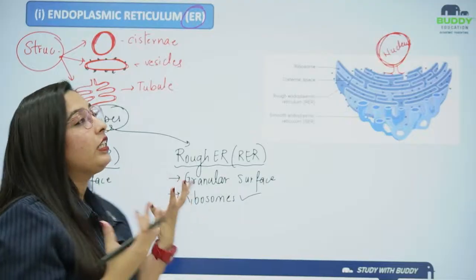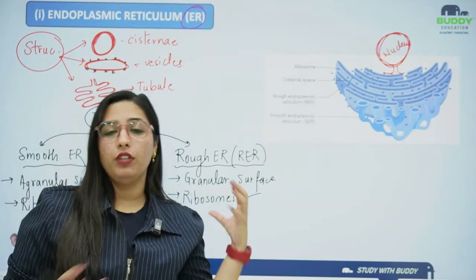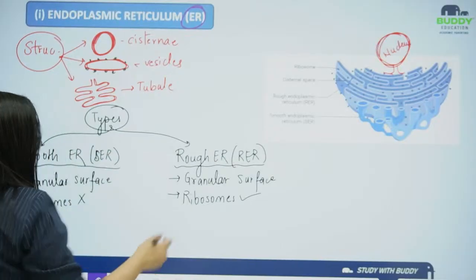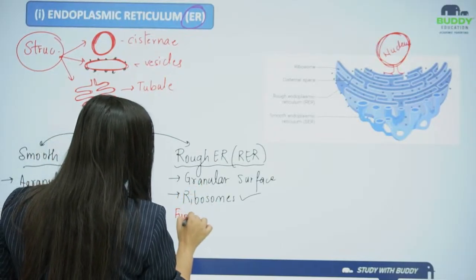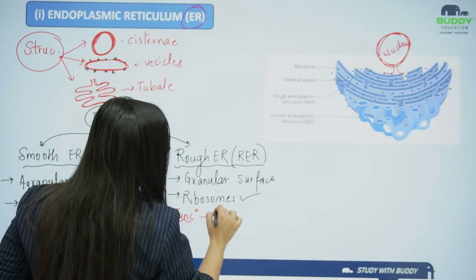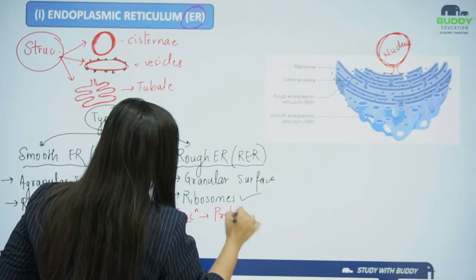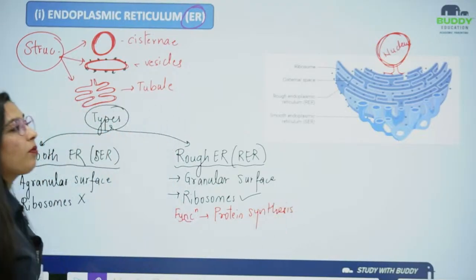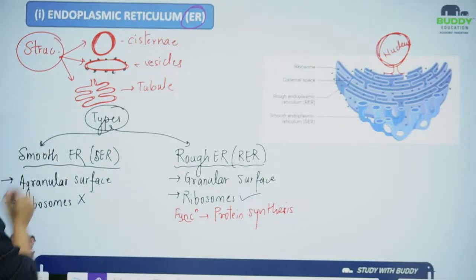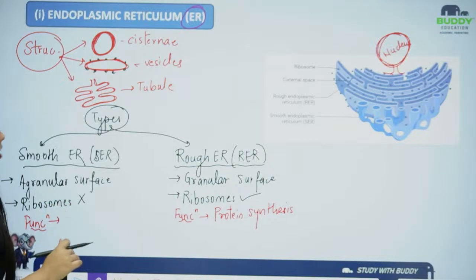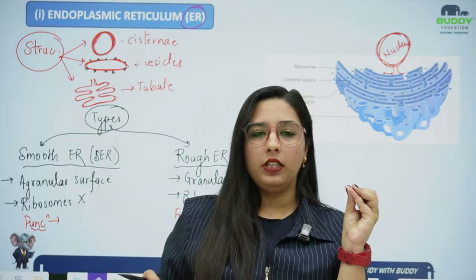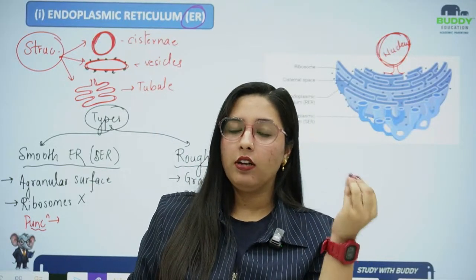So if I define the function of the rough and the smooth endoplasmic reticulum, the function of the rough endoplasmic reticulum will be protein synthesis. And if I talk about the smooth endoplasmic reticulum function, it is everything smooth, like fats and lipids.